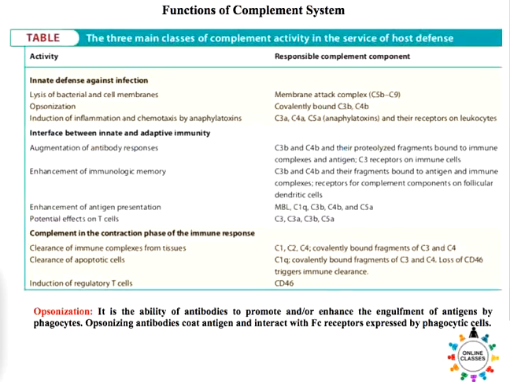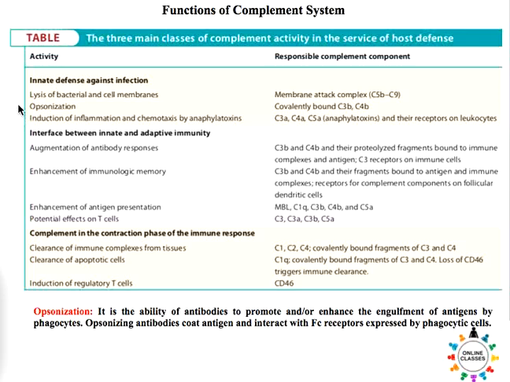So it will be interesting to discuss the functions of the complement system under the heading of innate defense against infection. It lyses the bacterial cell membrane, it opsonizes, and it induces inflammation and chemotaxis by anaphylatoxins.